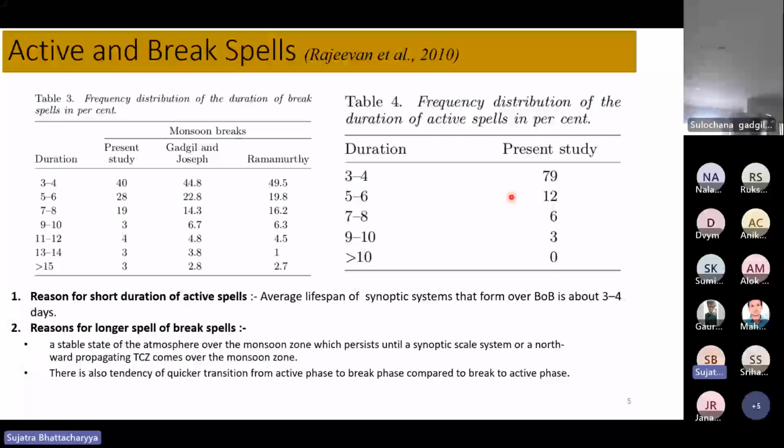Now, break spells usually have a longer time period because, in order to convert the stable environment of the atmosphere over the monsoon, either a system from the Indian Ocean moves northward to the monsoon core region, or a synoptic system from the Bay of Bengal is established over central India or the monsoon core region. Only then can we see the conversion from the break spell to the active spell. There is also a tendency of quicker transition from active to break than from break to active phase.